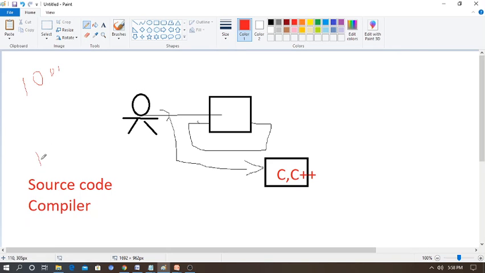You give source code as input here, and at last you see the output on the monitor. It is highly easy and good if you have a compiler. With the help of the compiler, the source code is converted to binary language, the 0 1 forms, and again converted to another form. After executing the program with the help of the compiler, we can view the answer on the output screen. For example, if I want to find the value of 10 factorial or 2 plus 2 is 4, whatever task you give, at last we get the result from the computer very easily.